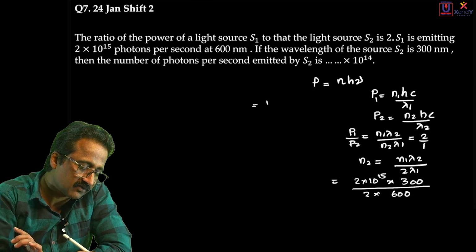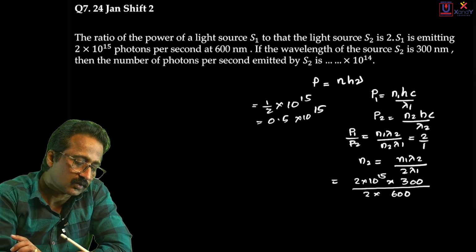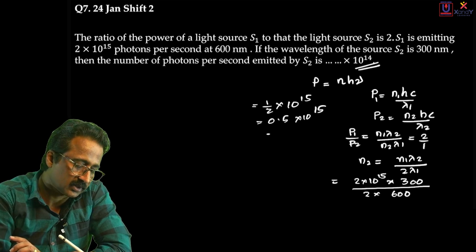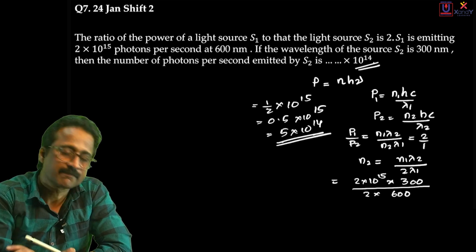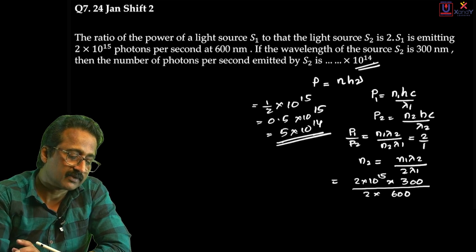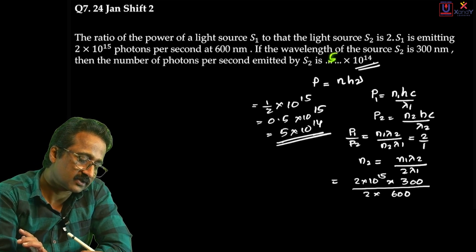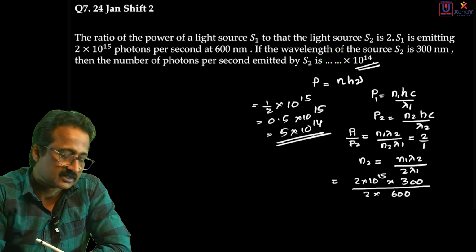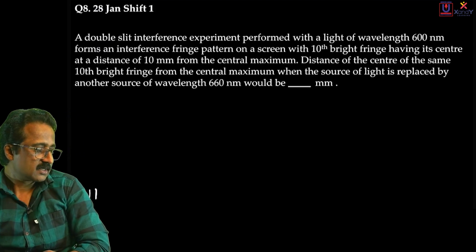So this gives you 1 by 2 into 10 raised to 15, or I'll say 0.5 into 10 raised to 15, that much photons. You want the answer in 10 raised to 14, otherwise it is 5 into 10 raised to 14, that much photons. So the answer is 5. 5 into 10 raised to 14, so the missing number is 5. You must go with 5 as the numerical value of the answer. So the answer is 5. Okay, going to the next one.